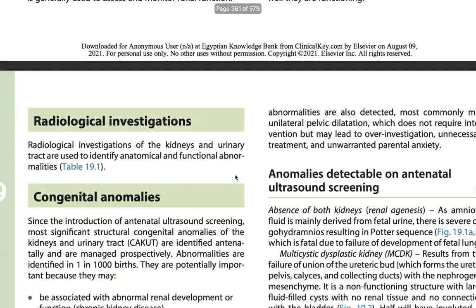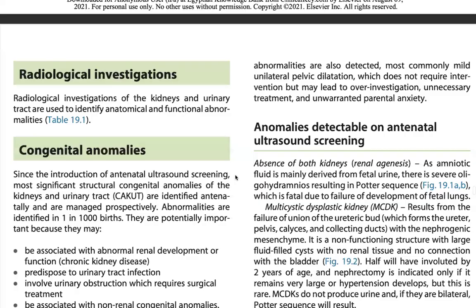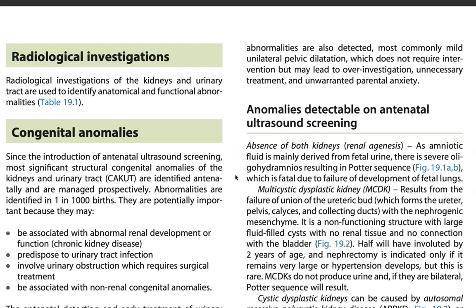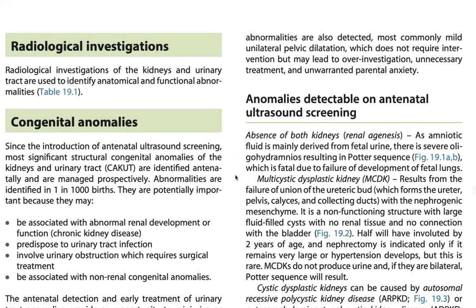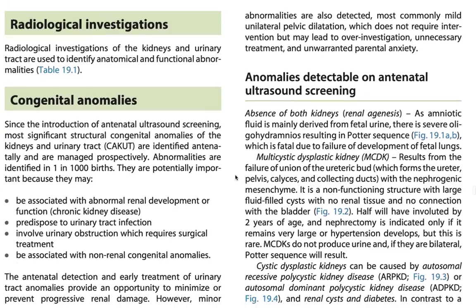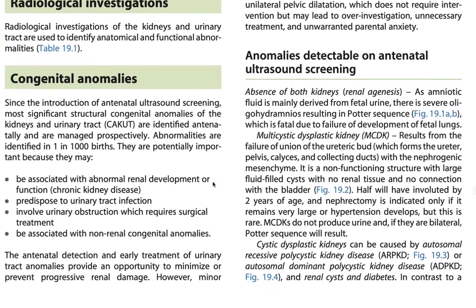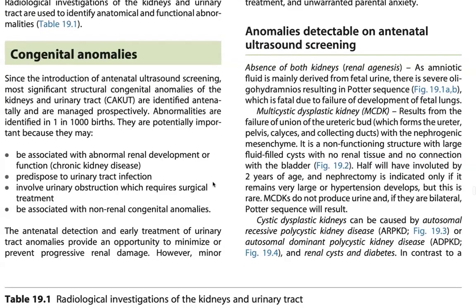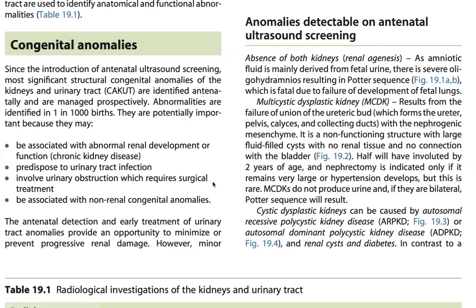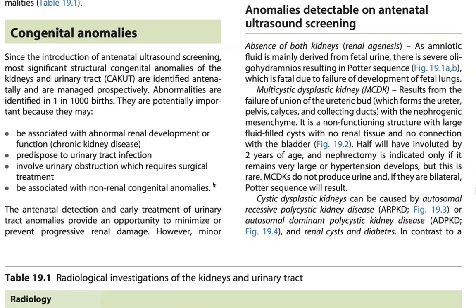Radiological investigation of vasculosis because the name is not policy and functional abnormalities, now 7% anomalies, since reduction by the time to substitute more significant structure research anomalies of the kidneys and tract. On the flight internationally and managed prospectively, abnormalities at 1,000 births are potentially enhancement because they may be associated with normal linear development of functioning CKD, predisposed to genital infection, also substance requires surgical treatment, be associated with non-renal anomalies.